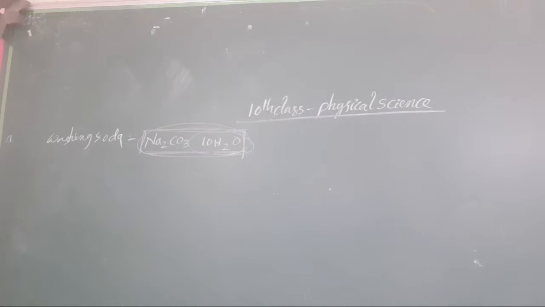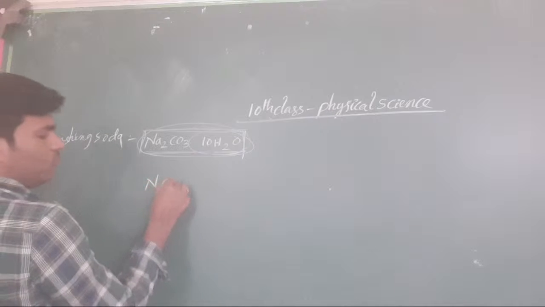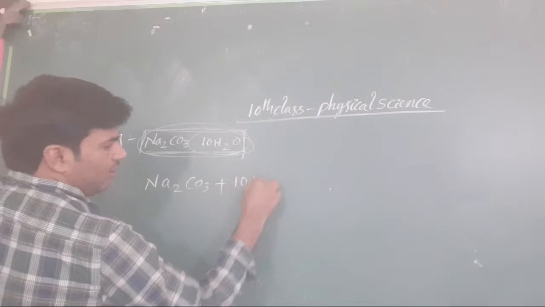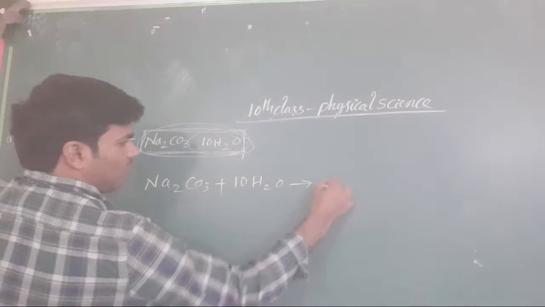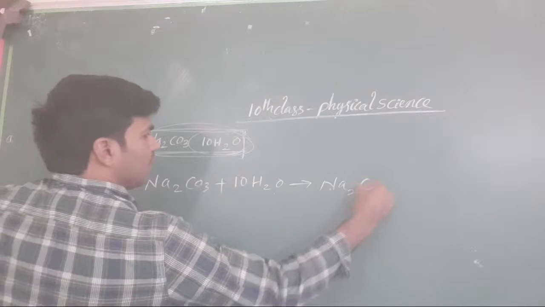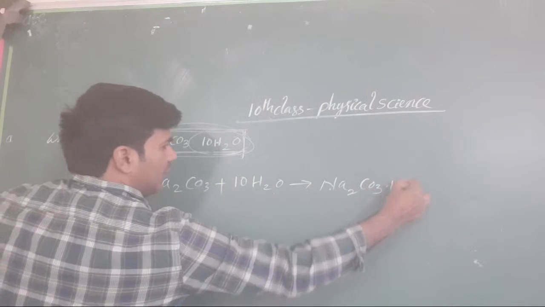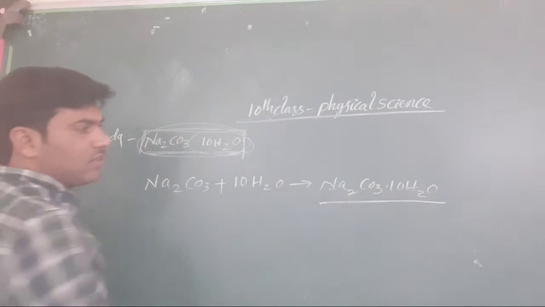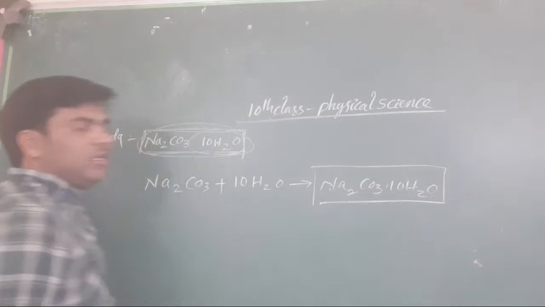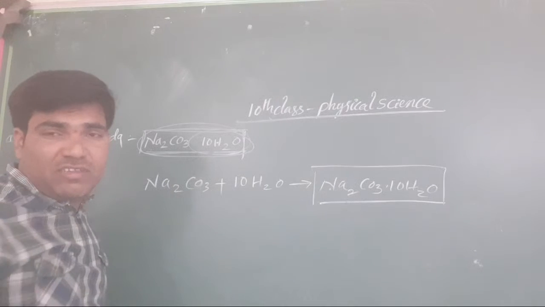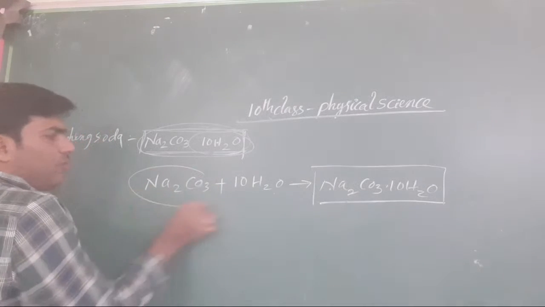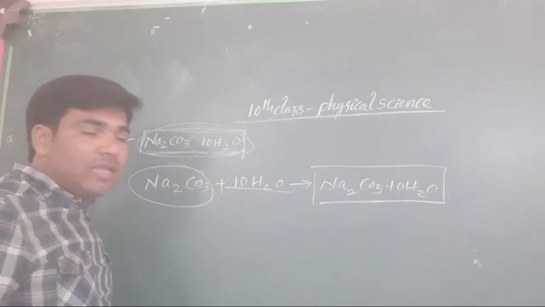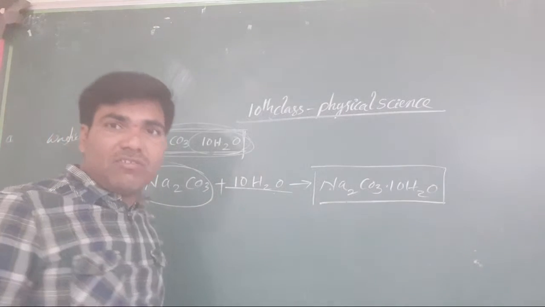Yes, and we take Na2CO3 and add H2O. At that time only we get Na2CO3·10H2O. Okay now? Yes, understood, all of you? It is contained inside the Na2CO3 crystals. Okay, it will be in the form of a powder. This is added with H2O, and then we undergo the crystallization part.